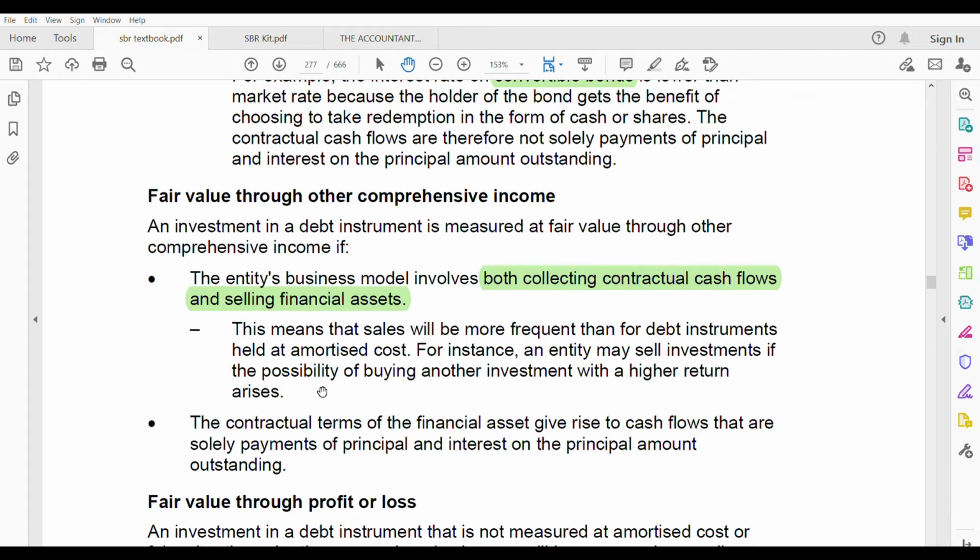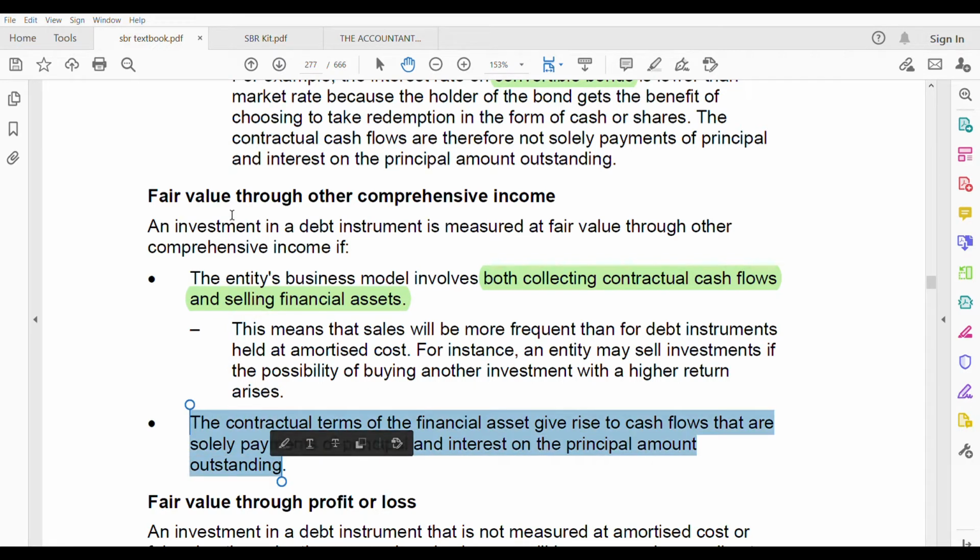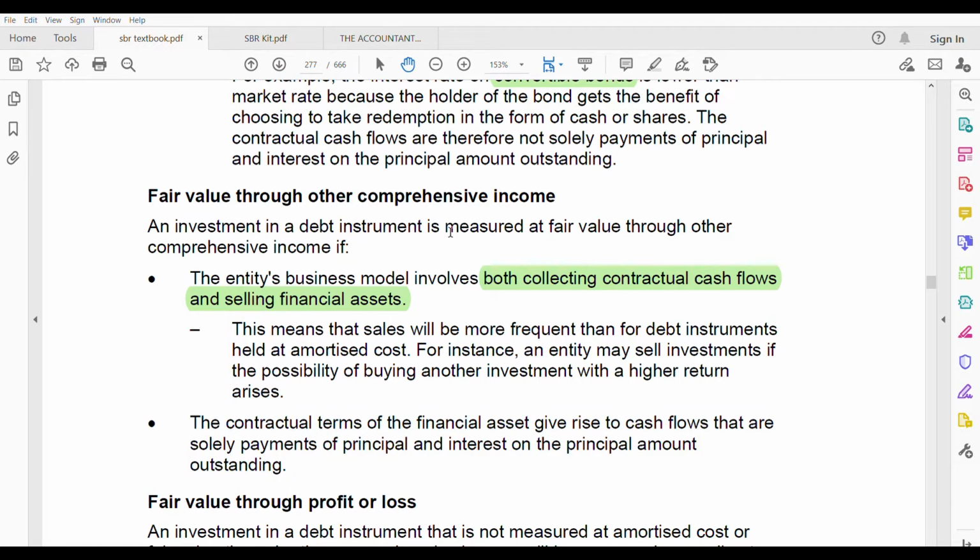Right? The contractual terms of the financial asset give rise to cash flows that are principal and interest. So this is the same as the before one. The cash flows should be only principal and interest on principal. The only difference is here that you can sell the financial asset. That's the only difference between the first two.